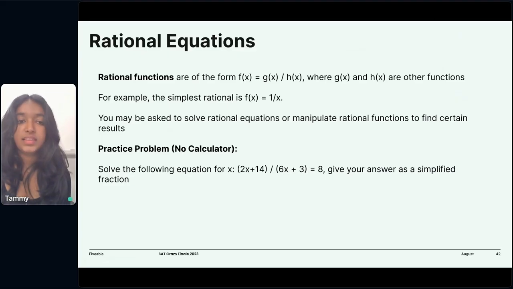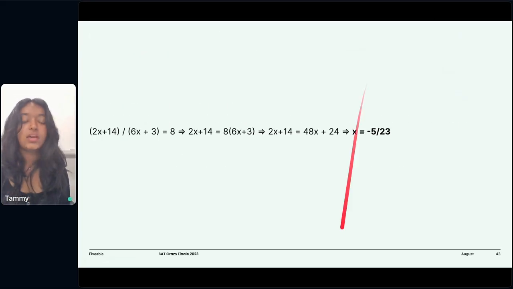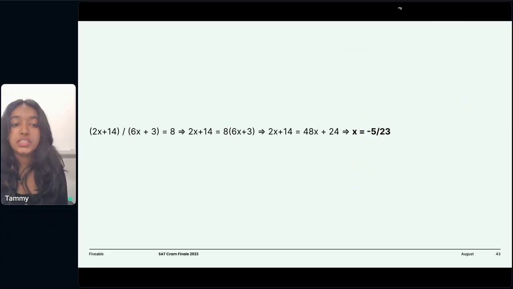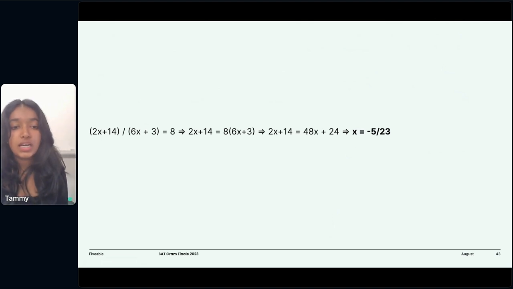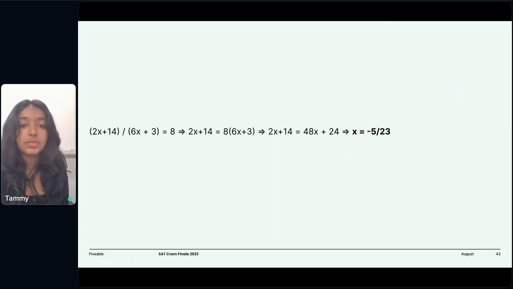Okay, let's talk about it. So we've got our function here. All we have to do is take one part of the equation to the other side. That's what we did here. We distribute that 8 to our function 6x plus 3. Once you do that, you just isolate for x to get negative 5 over 23.